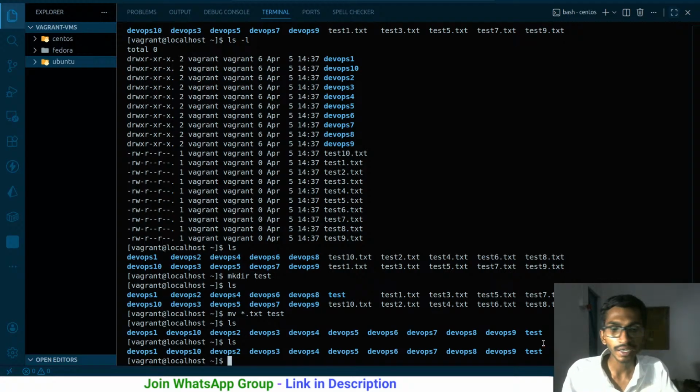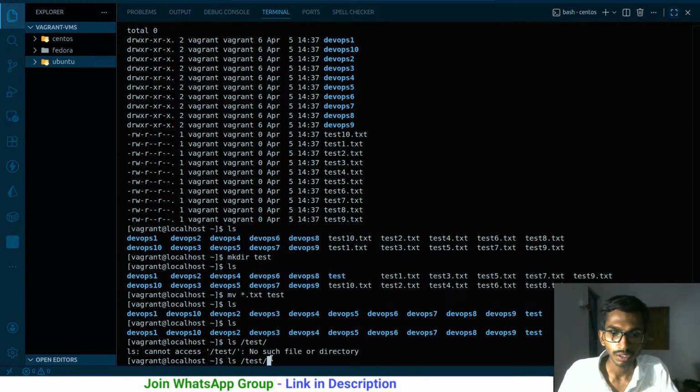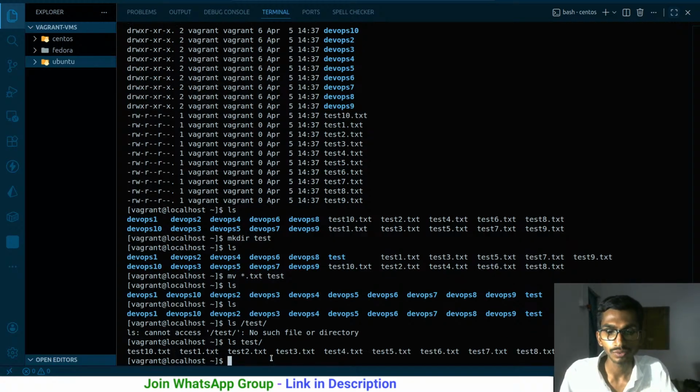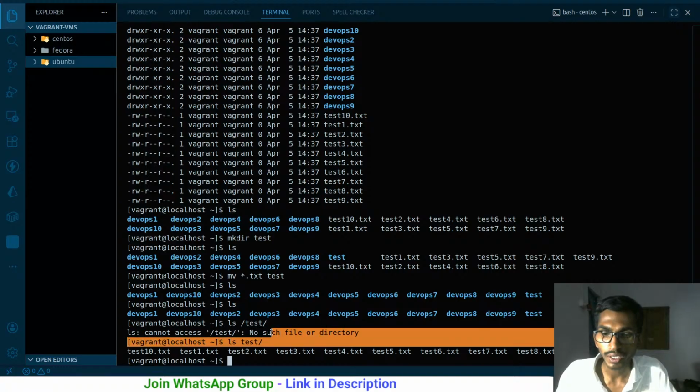So this is going to be the relative path. So ls test, and everything inside test is going to be listed over here. This particular path is relative to the current directory. So if I just simply enter it, this should be test, okay, relative to the current directory. So here I'm getting everything.